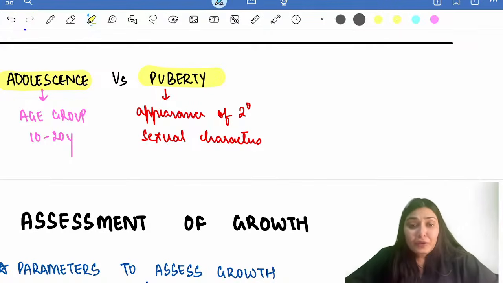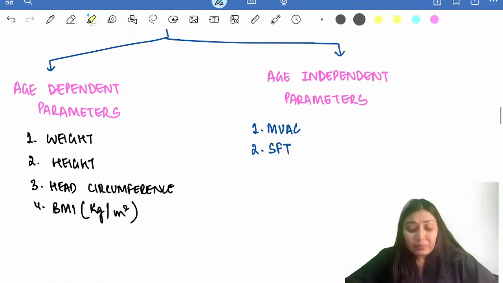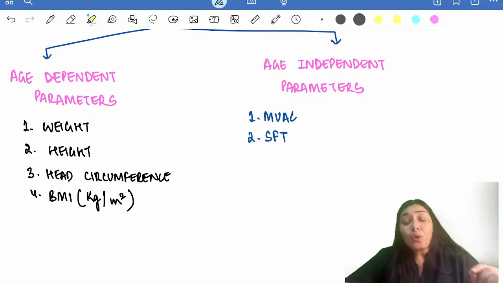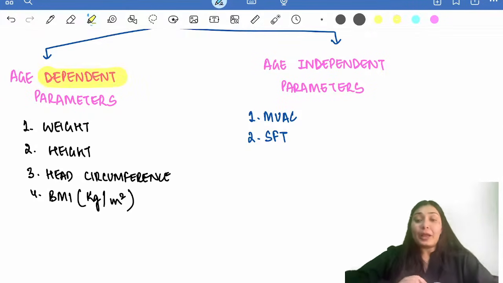Now we have different parameters to assess the growth. Some of them are age dependent parameters, some of them are age independent parameters. What do I mean by age dependent parameters?